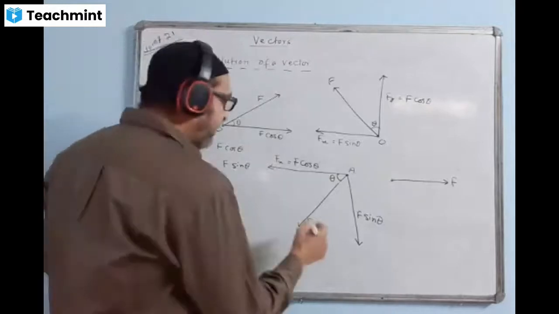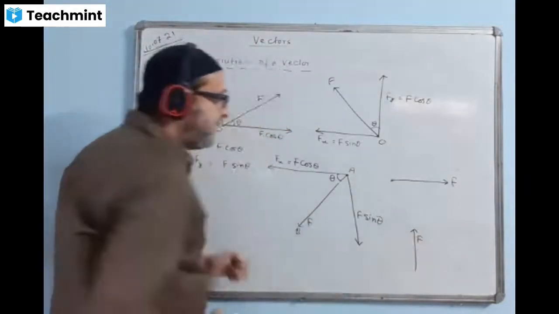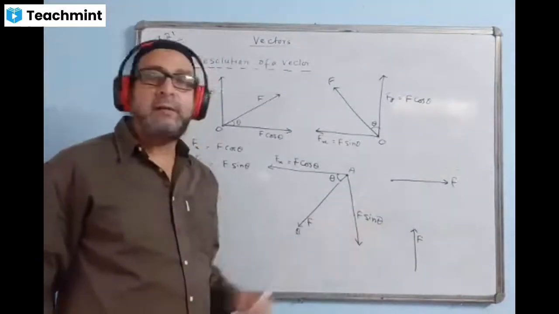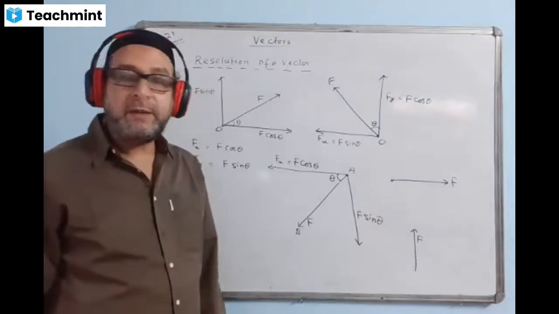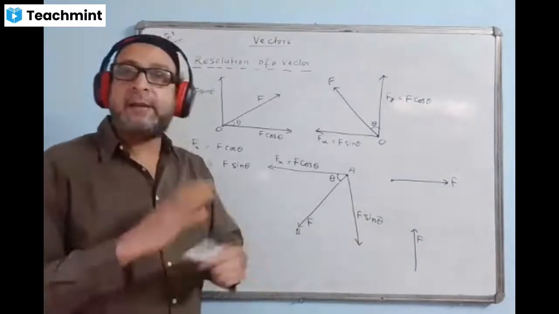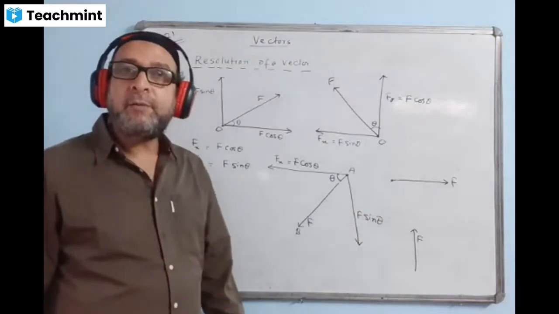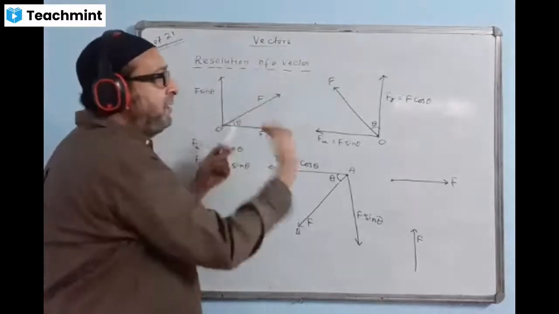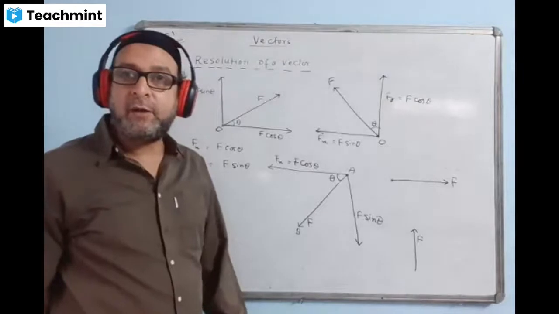If I have a vector like this here, force F, can we break into components? Answer is no, because this is exactly vertical. This is purely vertical. We cannot break. This is already along the y-axis. We cannot break. Are you getting my point? The vector which looks slanted, tilted, that one breaks up into two components along the x-axis and along the y-axis.